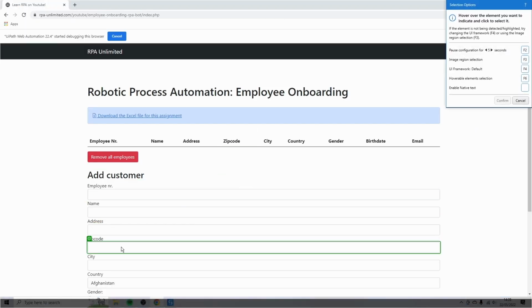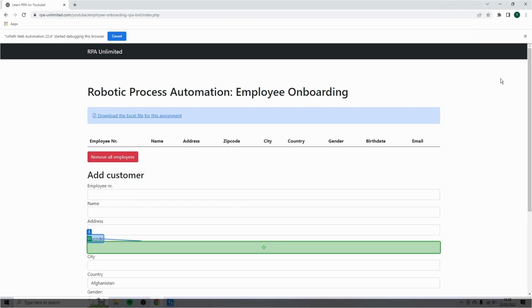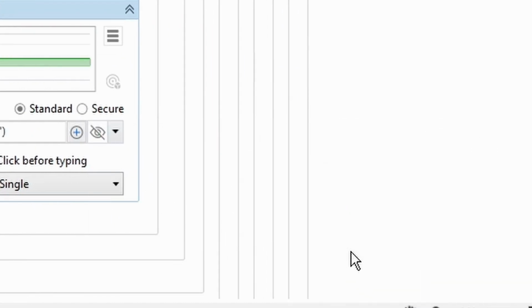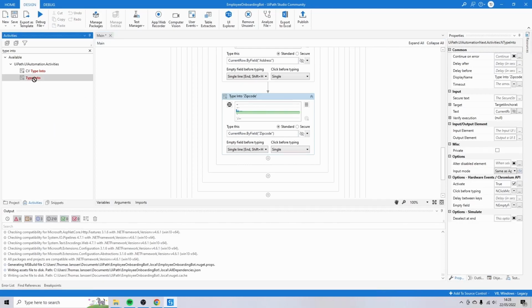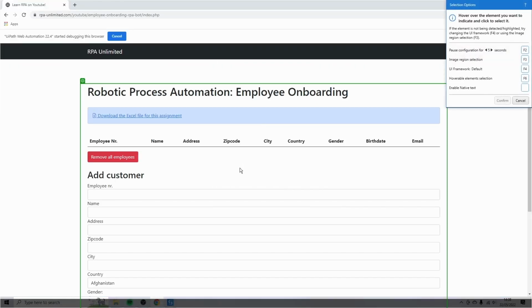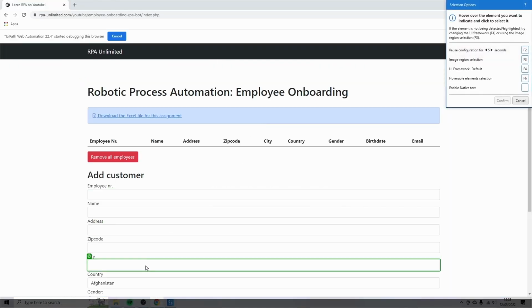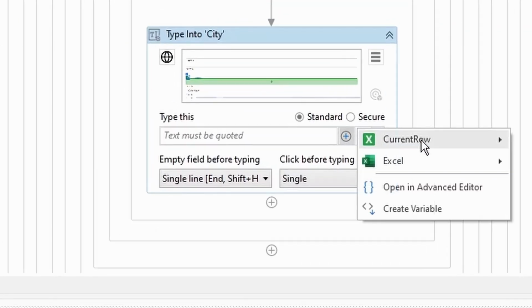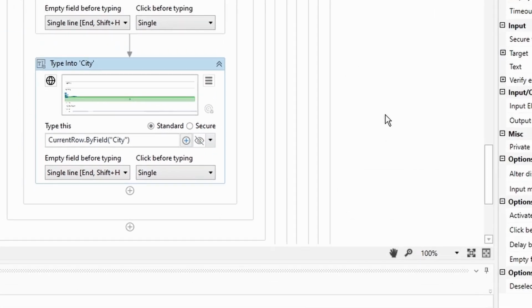And instead of the address, we're now going to teach the robot how to type the zip code. Another type into. And now we're going to teach the robot to type the city. Confirm, current row, and city.